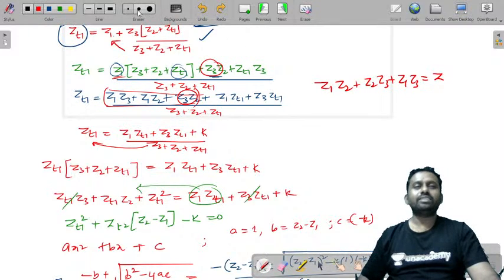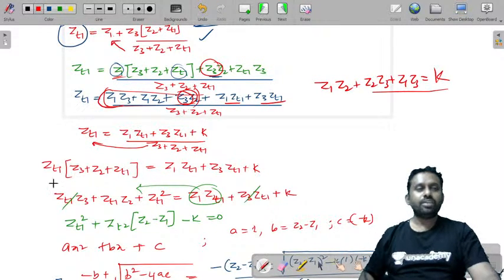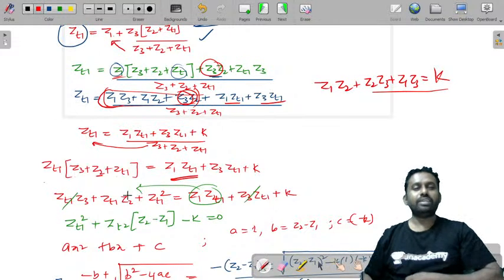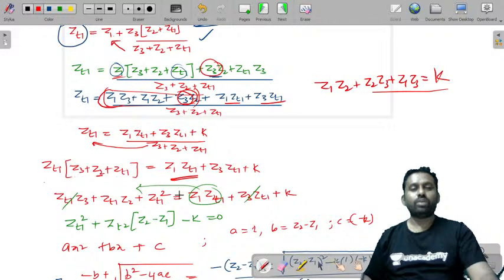So instead of Z I have taken this total value as K. Just take it as K. So substitute here K. Just multiply this: Z3 ZT1, Z1 Z2 ZT1 square is equal to Z1 ZT1 Z3 ZT1 plus K. So this is Z3 ZT1 plus ZT1 into Z2 plus ZT1 square is equal to Z1 ZT1 Z3 ZT1 plus K.